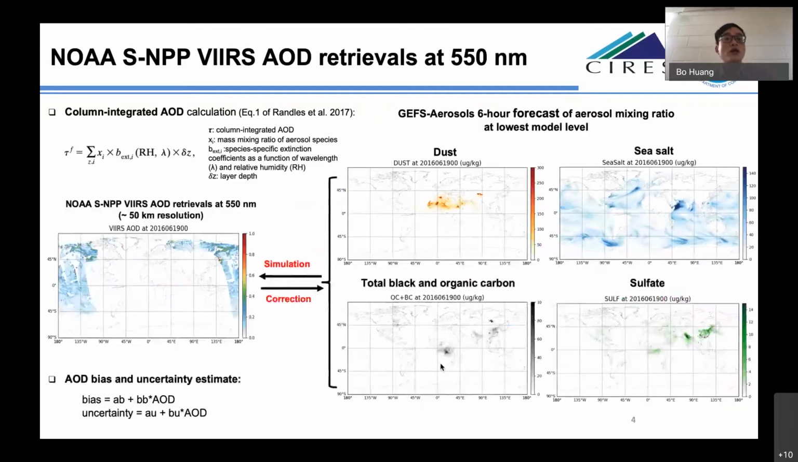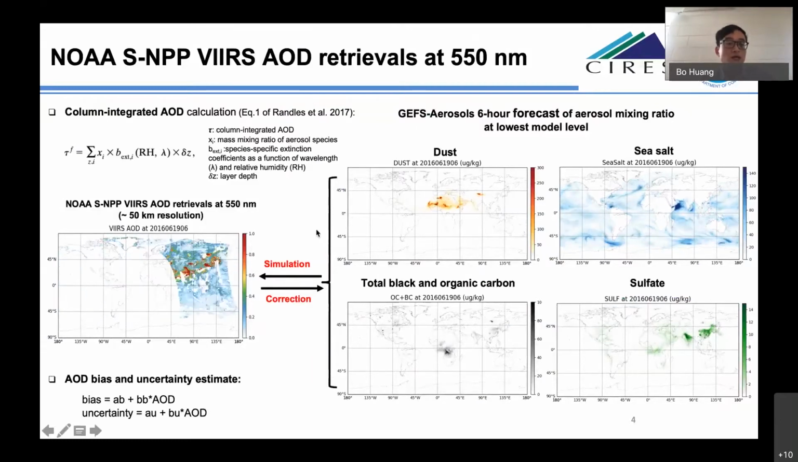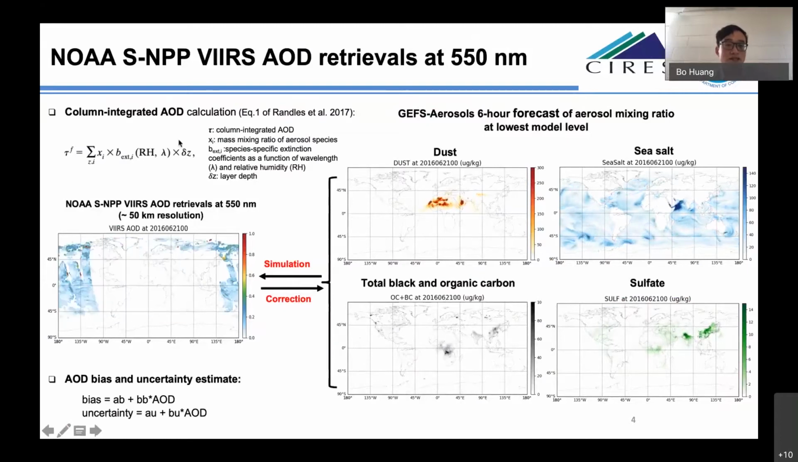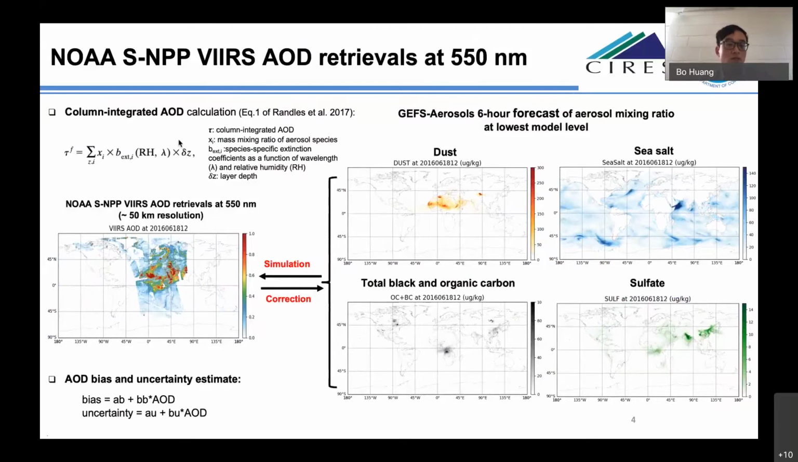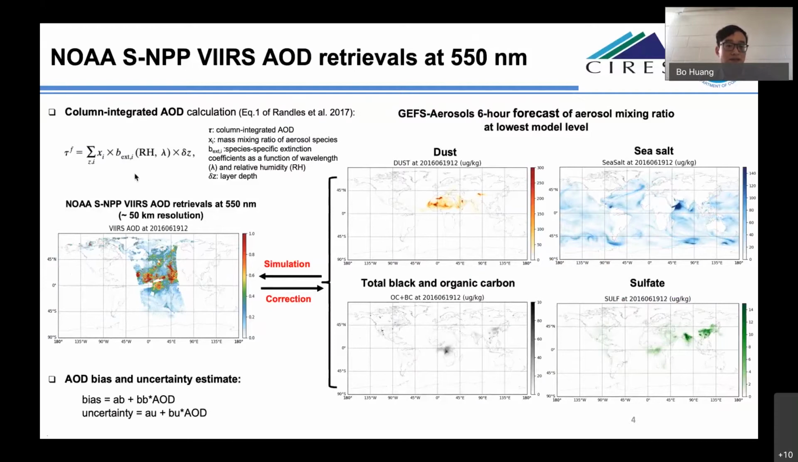In this work, we are going to assimilate VIIRS AOD retrievals at 550 nanometers on board the NOAA SNPP satellite. The AOD is a column integral type of observation, which represents the total extinction of solar radiation over a column. It can be expressed as a summation of aerosol mass mixing ratio X multiplied by their corresponding extinction coefficients B and the model layer depth Z.